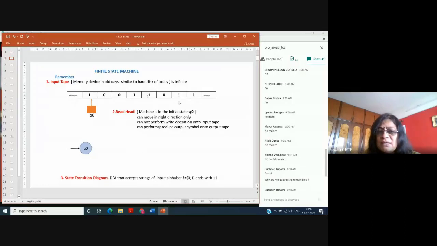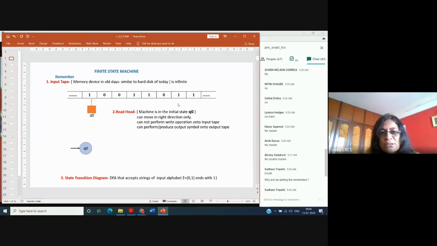Input tape is just an input device. Like right now we have hard disk or our RAM or pen drive where the data is stored. In a digital computer the CPU accesses your instructions or data from read-only memory and random access memory. Similar to that, in these machines we assume that the input tape is there.